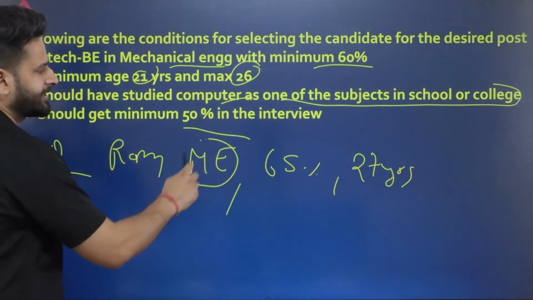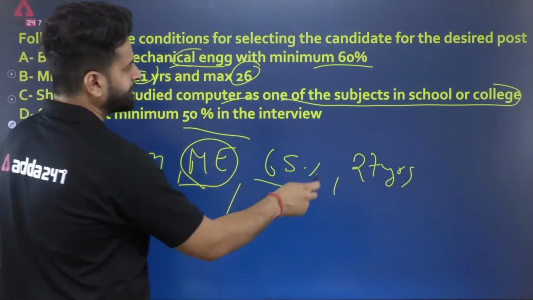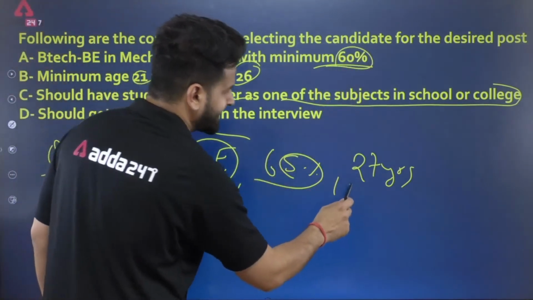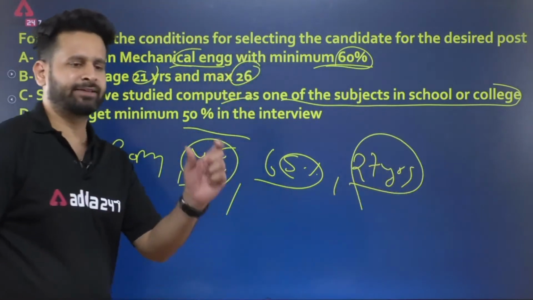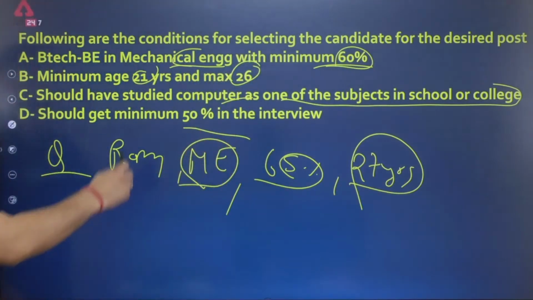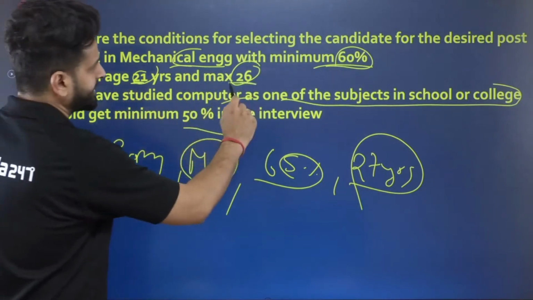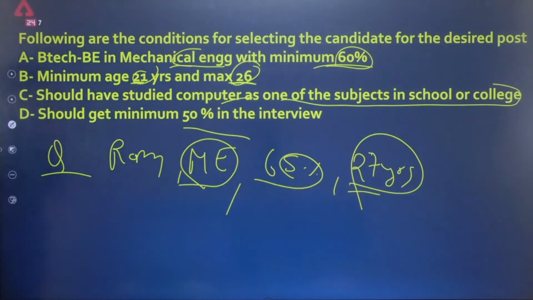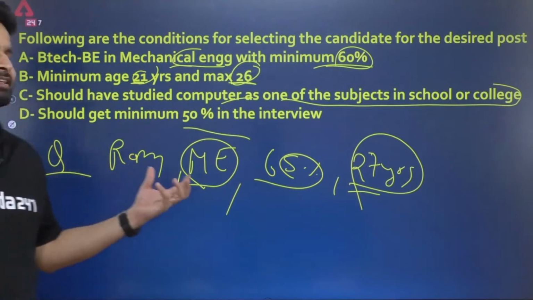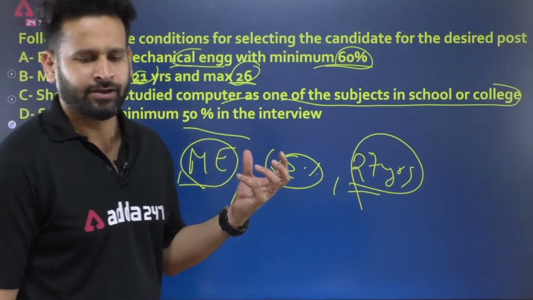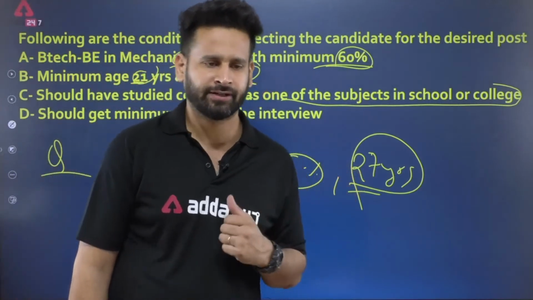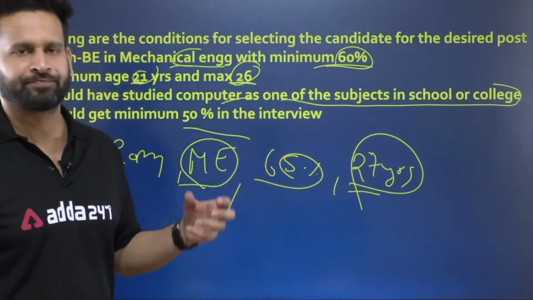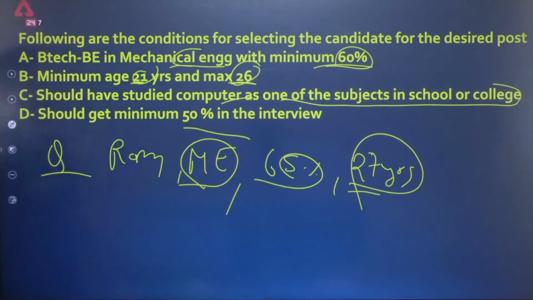Because he has done mechanical engineering, that's fine, and 65% is also fine. But the age is exceeding the limit. The limit given to you was minimum 21, maximum 26, but his age is 27. So his candidature will be cancelled, or this person will not be recruited. Such types of decision-making questions will be there. Another example I'll give you.